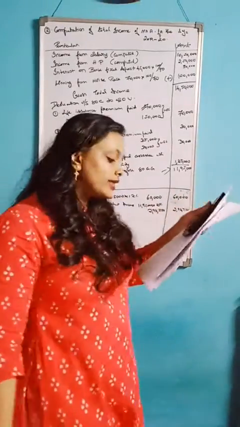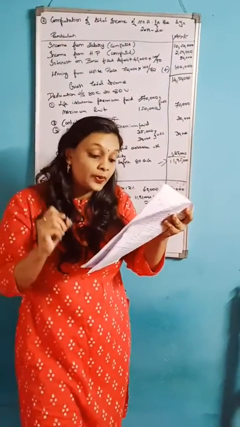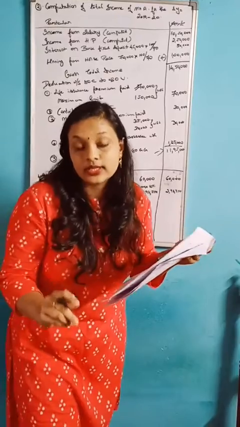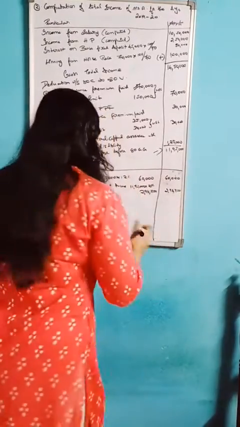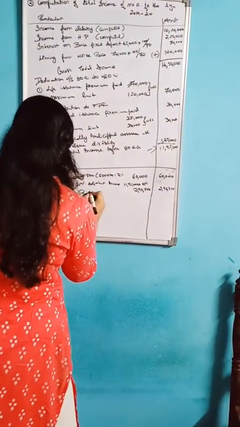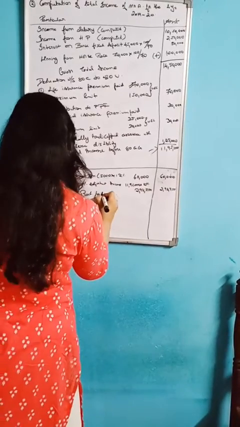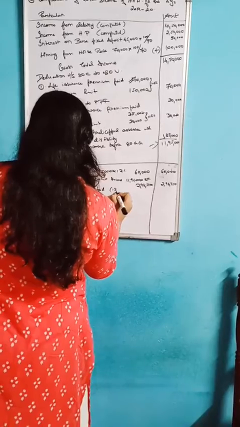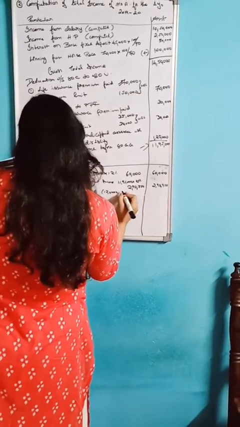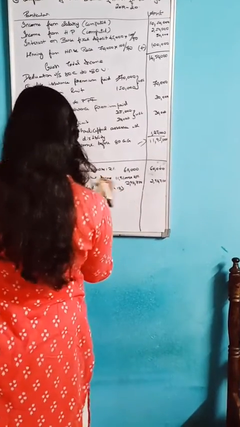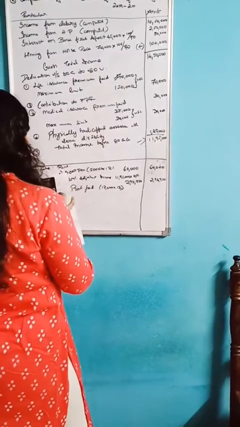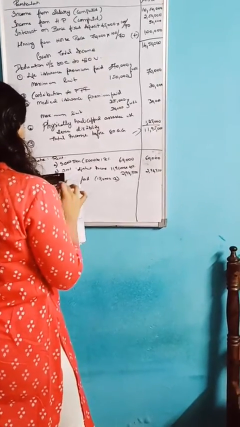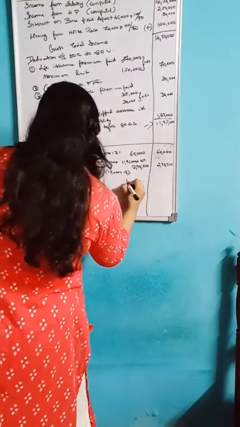And in the question they have mentioned that rent paid is 12,000 per month. So you should write here rent paid. Okay, rent paid is 12,000 into 12, that is per month. So how much do you get? 12,000 into 12, you will get 1,44,000.